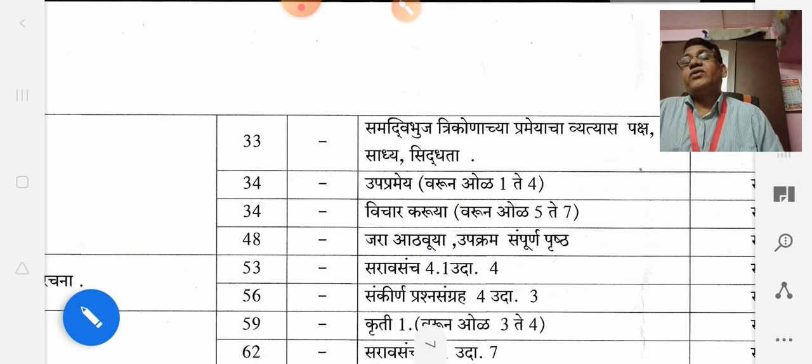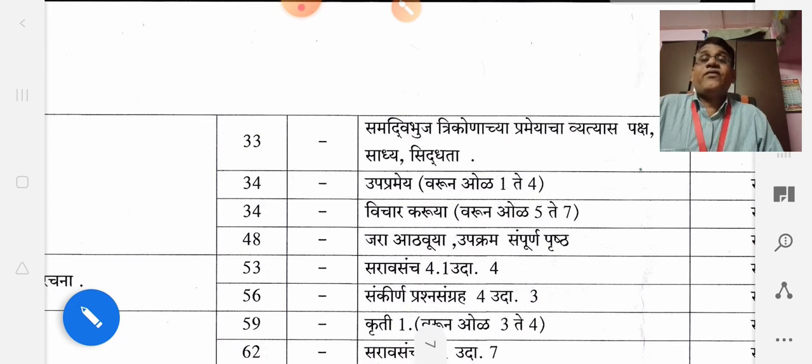Tomorrow we will circulate the portion as well as the paper pattern to you, and you have to prepare according to the portion and the paper pattern. You have to prepare these 4 chapters fully.